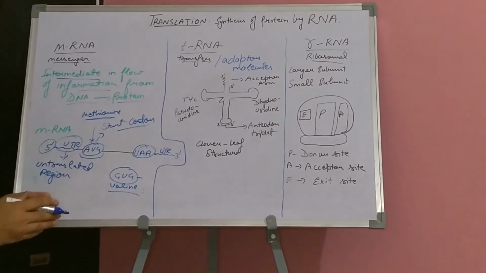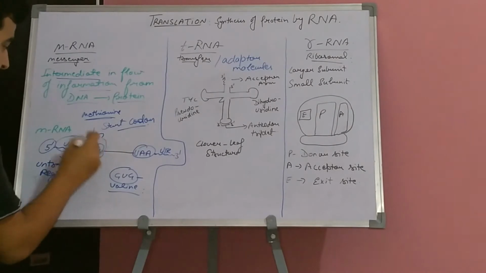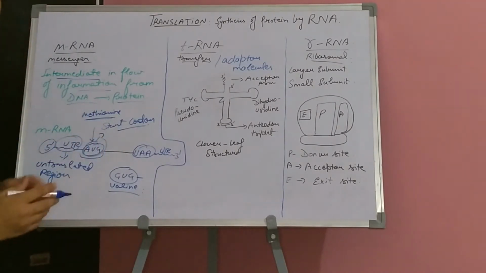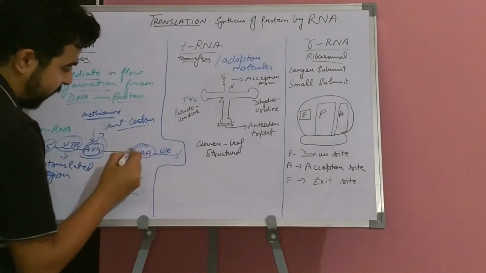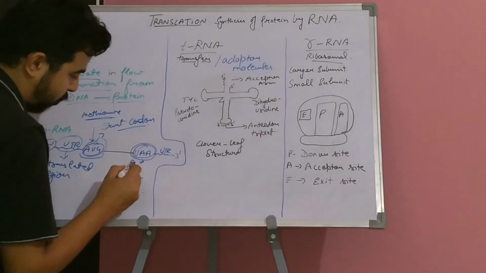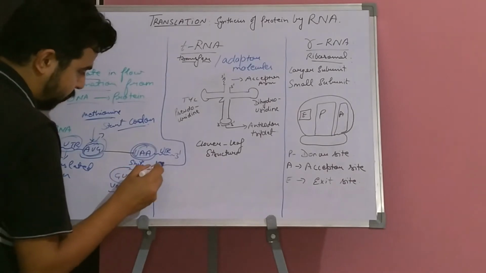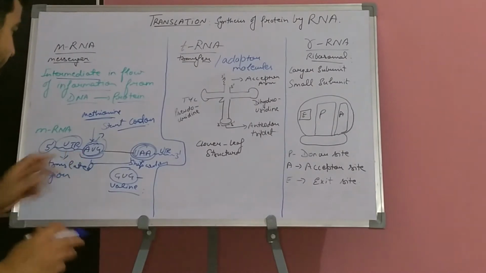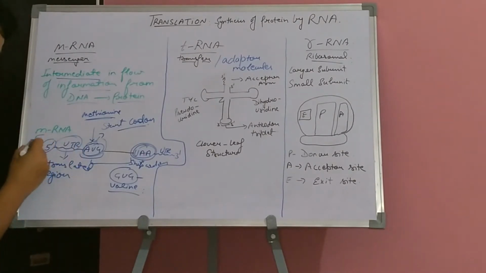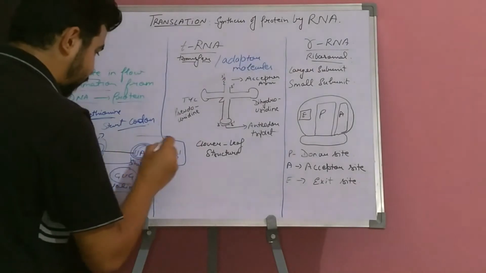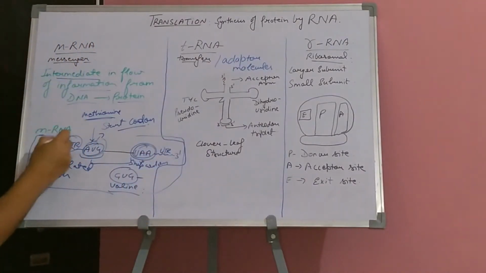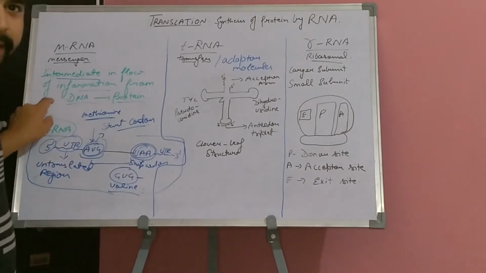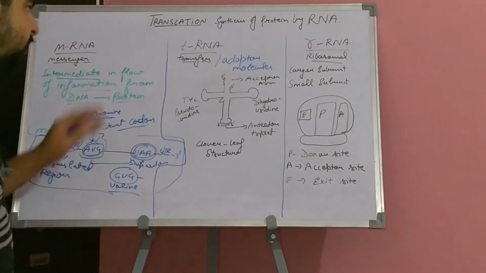So here we had seen the representation of where the translation process will start, which is AUG, and here we can see UAA, this is the stop codon. So basically this is the region in which the translation will occur. This particular sequence is given by mRNA from DNA. So now this mRNA is directing protein synthesis.